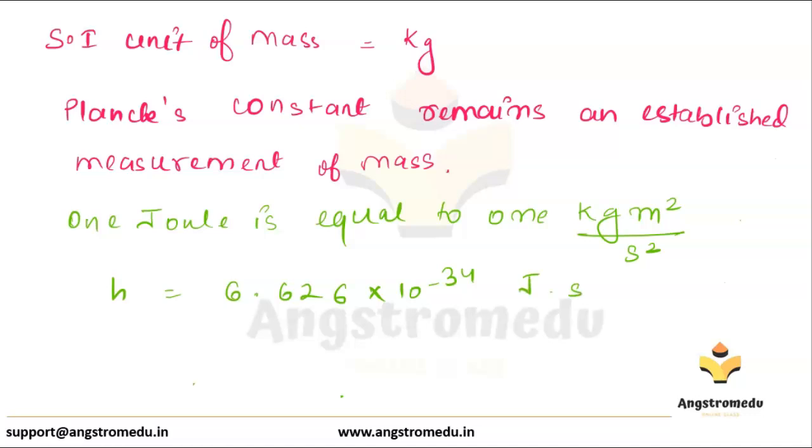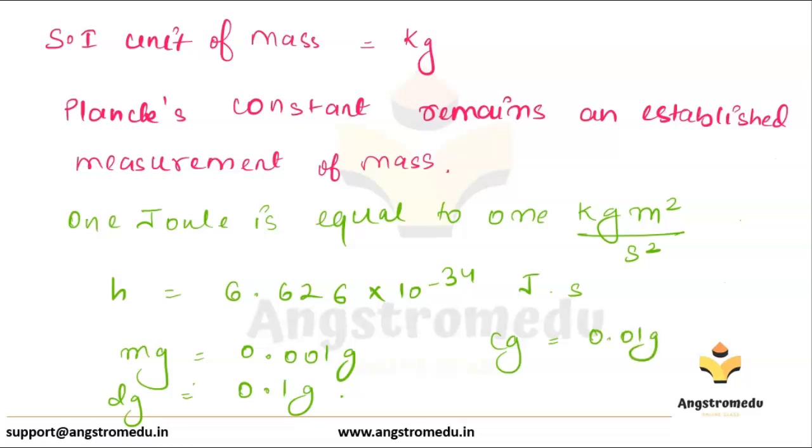The other main units of mass include milligram, which is equal to 0.001 gram. Then we have decigram, which is equal to 0.1 gram. Then we have centigram, which is equal to 0.01 gram. Then we have gram, which is equal to 1000 milligrams, and kilogram is equal to 1000 grams.